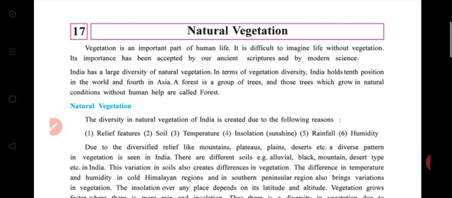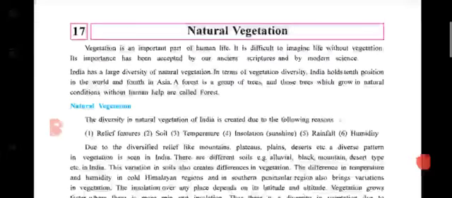Vegetation is an important part of human life. It is difficult to imagine life without vegetation. Its importance has been accepted by our ancient scriptures and by modern science. It is an important part of our life, and without it, it is difficult to imagine our life.